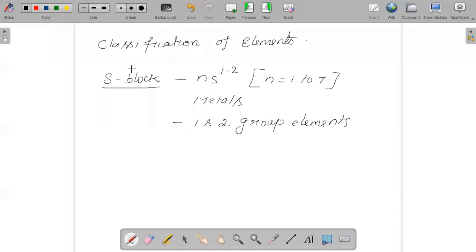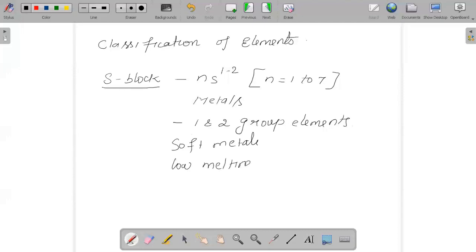And obviously, we have to know the properties and general characteristics of s block elements. We all know that they are considered soft metals. Then, an important point: they have low melting and boiling points.